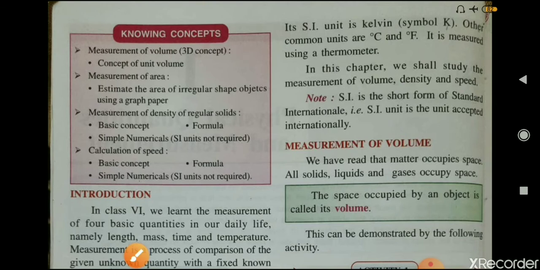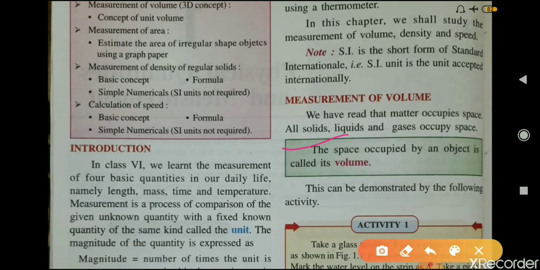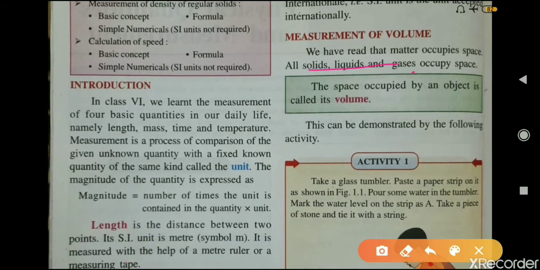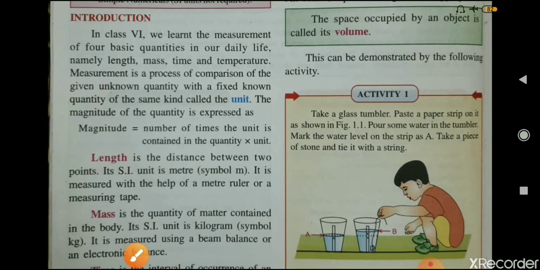Now what is volume? The space occupied by an object is called its volume. Means the space that an object occupies is known as its volume. All solids, liquids and gases occupy space. As all these three are the states of matter and matter occupies space, therefore all solids, liquids and gases occupy space. Now this can be demonstrated by this activity.